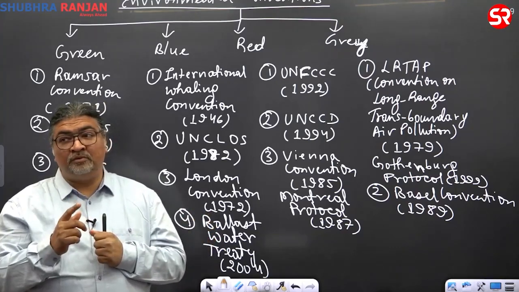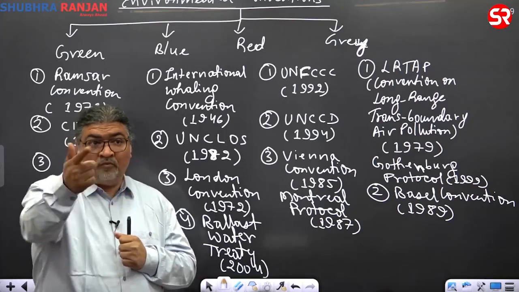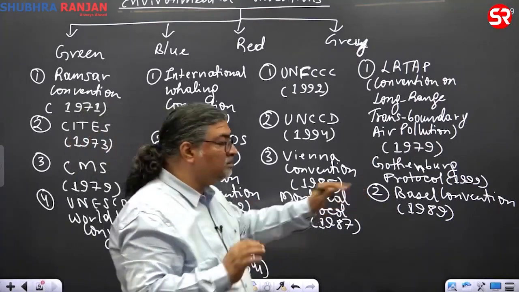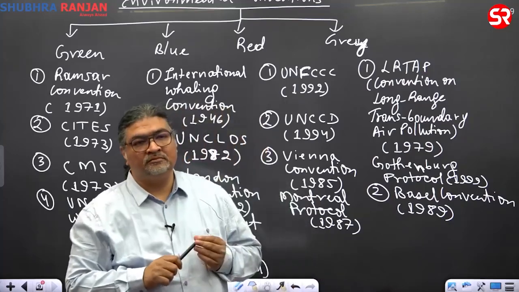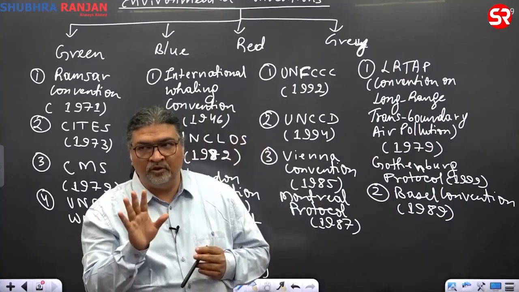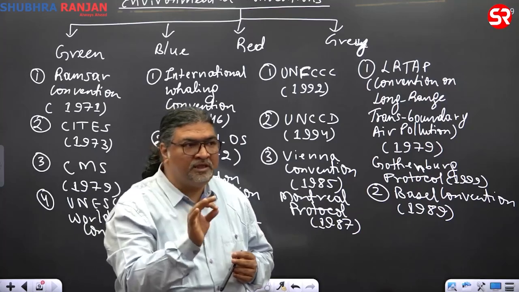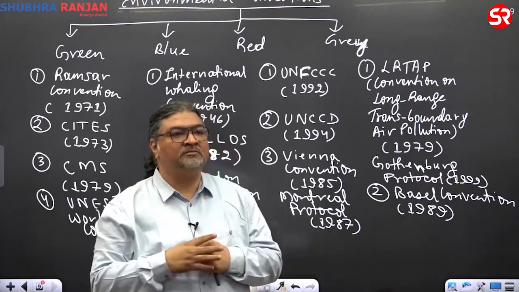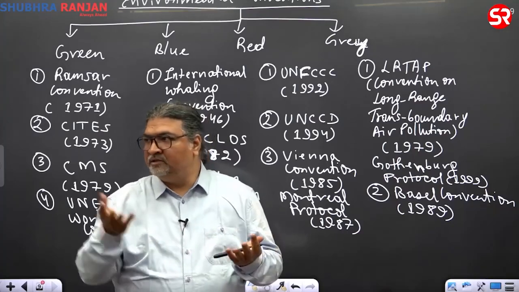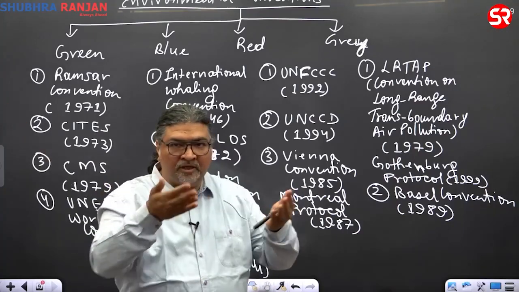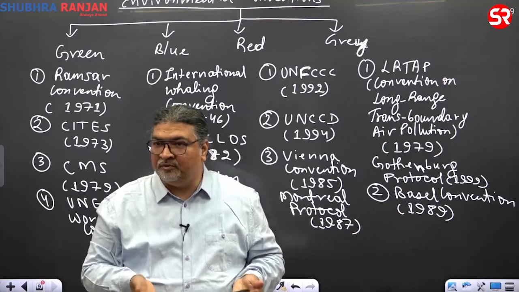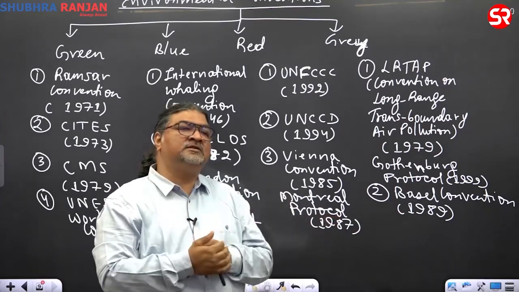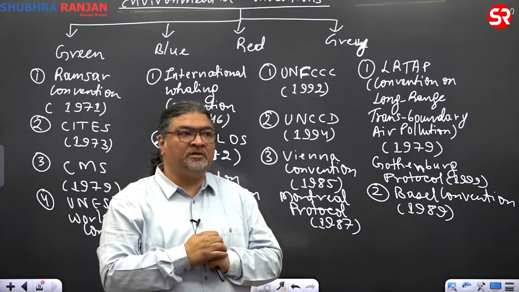But again, transboundary movement. What is transboundary? One country to another. Really dangerous. But what is the thing here? Basel is not addressing that. See, there could be risk if any country ships nuclear waste, and there is a country which receives it. Imagine that. The country gets that ship with the nuclear waste. So what impact will be there? But Basel is not addressing that. So now what comes here?